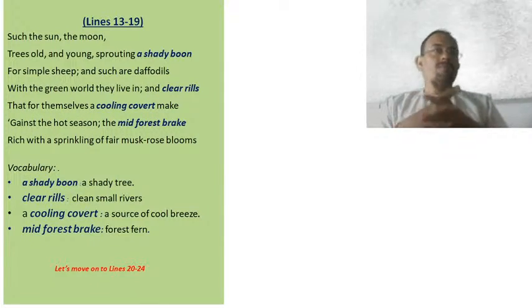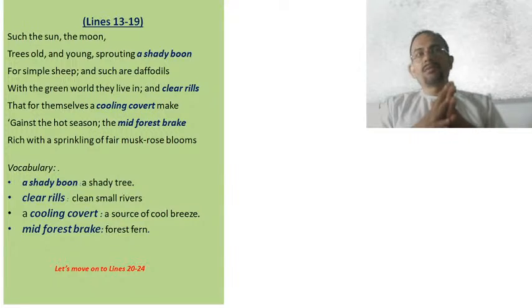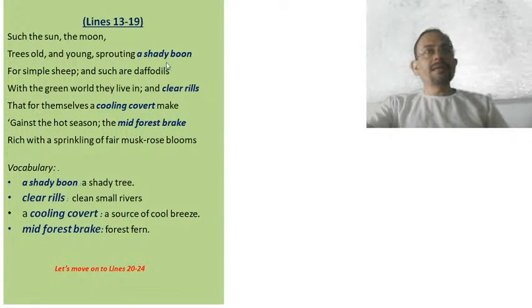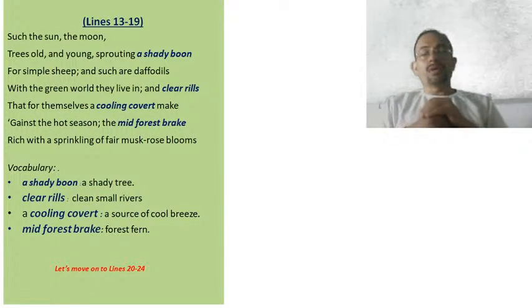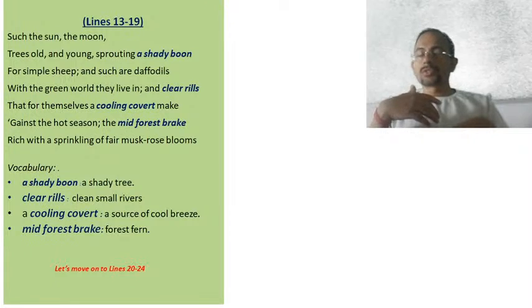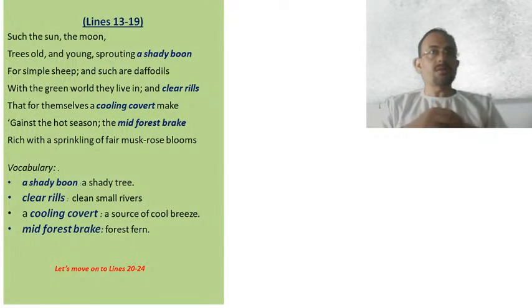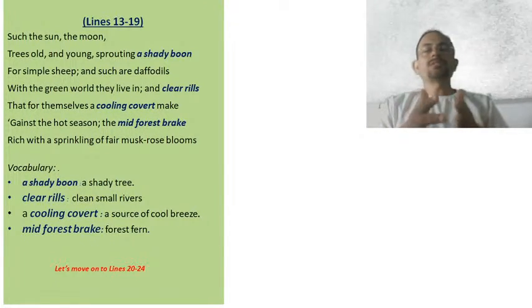And the next object that he has made mention of in these few lines, he says, and clear rills that for themselves a cooling covert make against the hot season. Clear rills here refer to small rivers, clean, small rivers having clean water. Clear rills means small rivers having clean water.